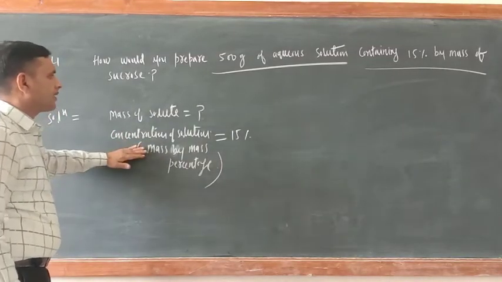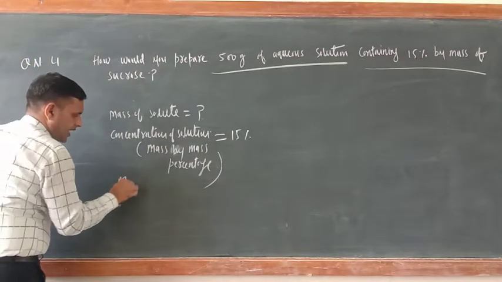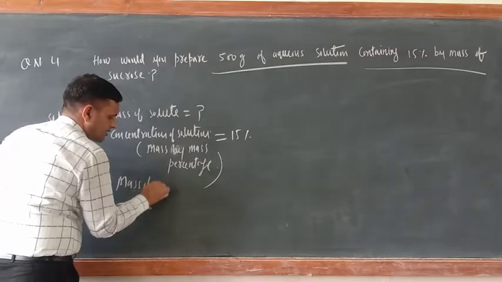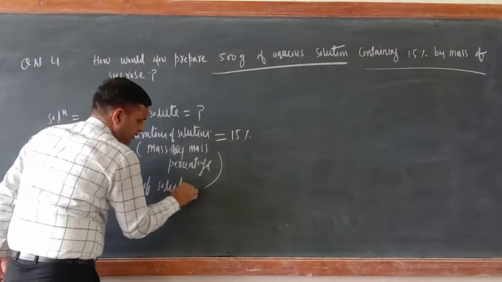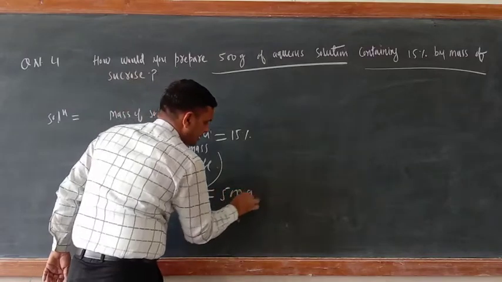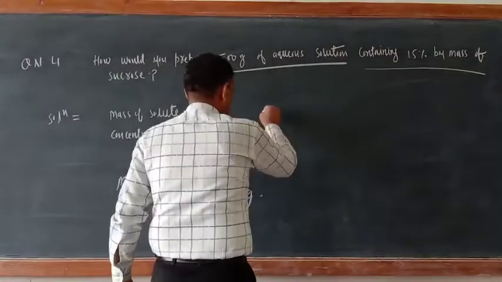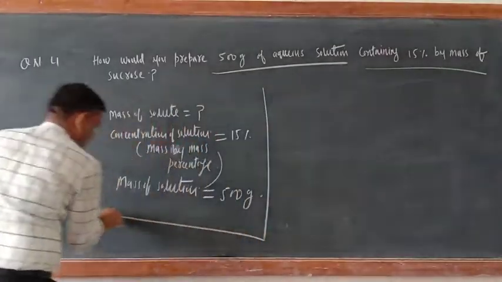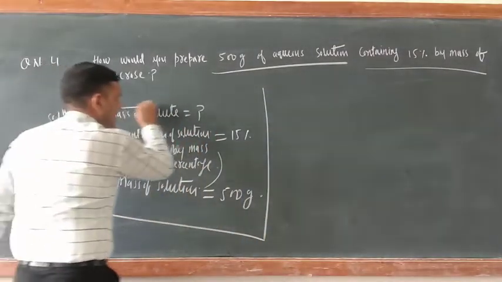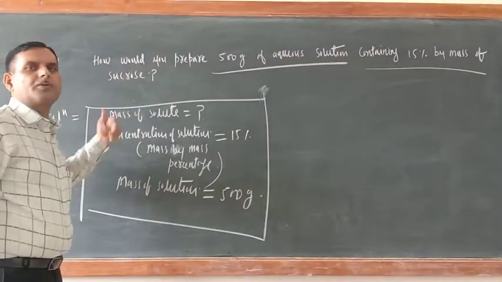This they have given, and now here they have given mass of solution. Mass of solution equal to 500 gram. Okay. So now concentration of solution equal to, just see, already you have segregated these things. So first you segregate, then you will come to know what you have to calculate.